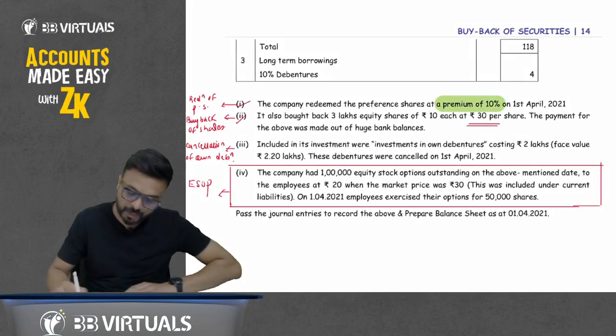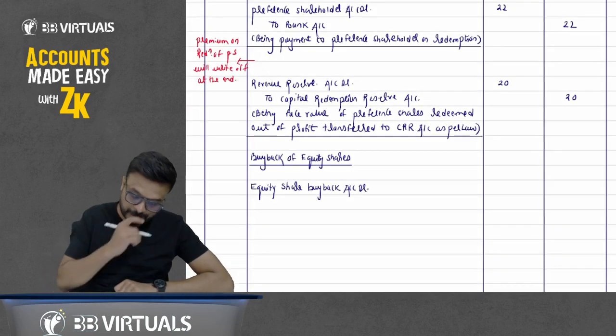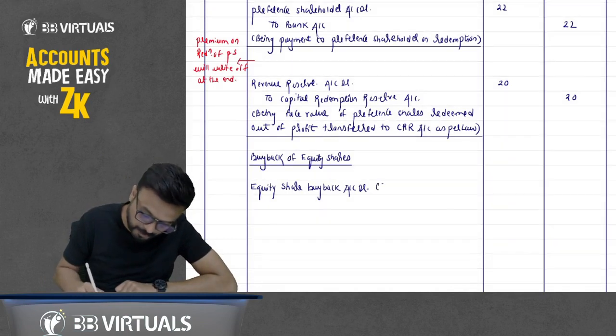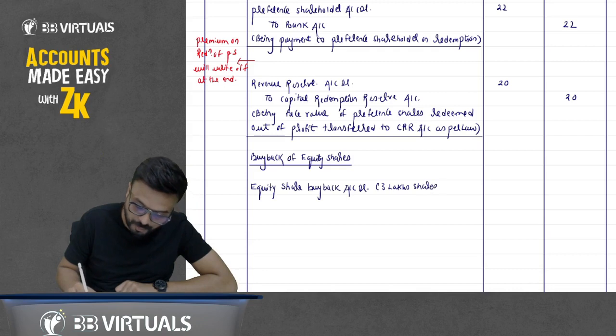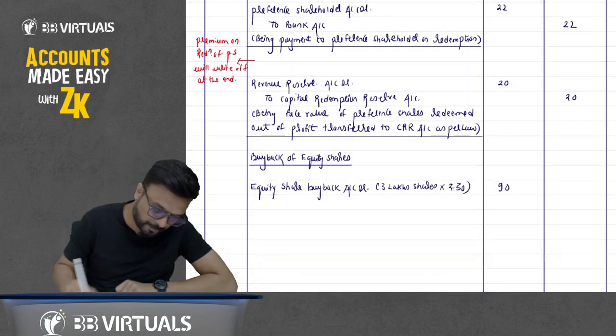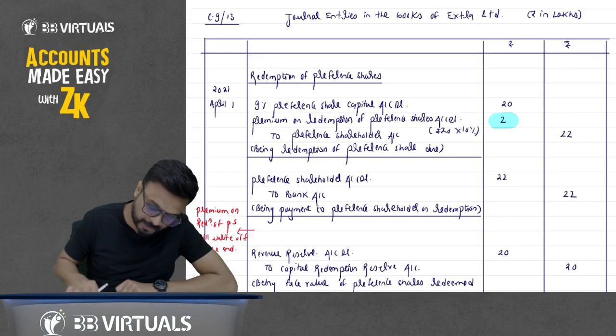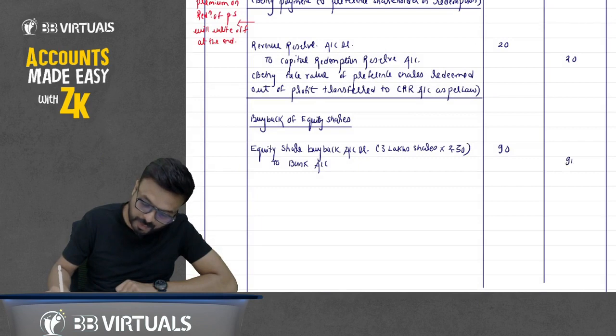We are doing buyback of how many shares? 3 lakhs, at rupees 30. Face value is 10. So equity share buyback account debit, 3 lakh shares. For 1 share we are paying 30 rupees. So 3 multiplied by 30, that comes 90, to bank account 90.